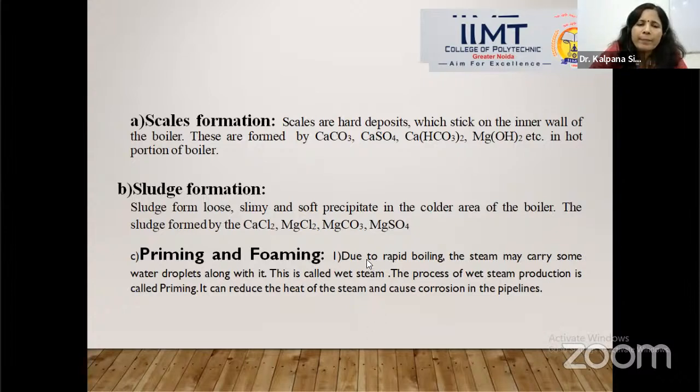So what happens if priming takes place in the boiler and steam pipe? Basically, this wet steam reduces the boiler efficiency. Any time when the pressure increases, the boiler can burst. It can also reduce the heat of the steam and cause corrosion in the pipeline. So these are the problems: corrosion in the pipeline, caustic embrittlement in the pipeline. That's why in the steam pipe, water droplets should be avoided.